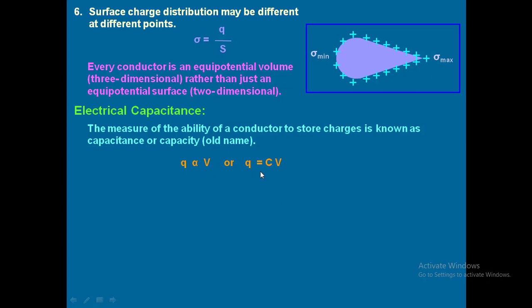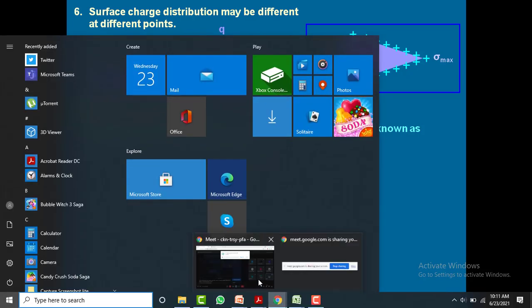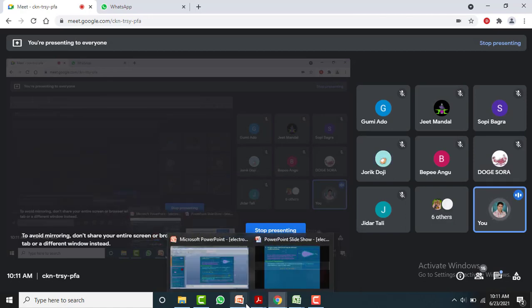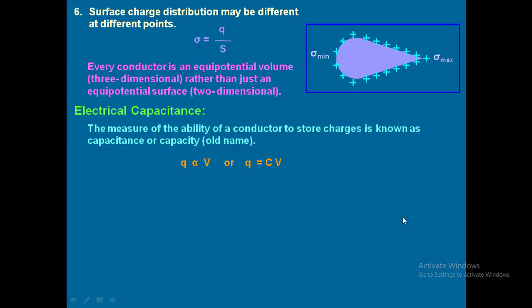That means charge is equal to some constant times potential difference. This constant is called the proportionality constant, named as capacitance. I hope the point is clear. I repeat again: whenever you want to store charge, the amount of charge stored is directly proportional to the potential difference applied. If you apply more potential difference, it will have more charge. If you apply less potential difference, it will have less charge.